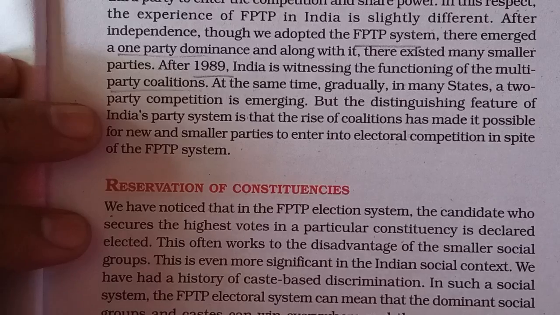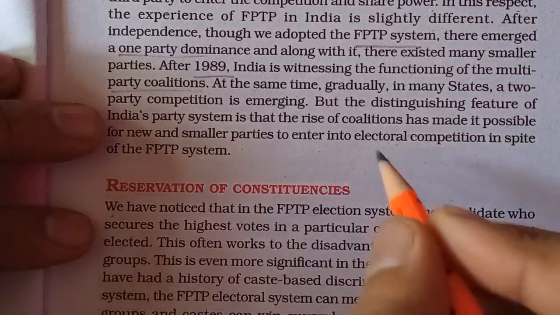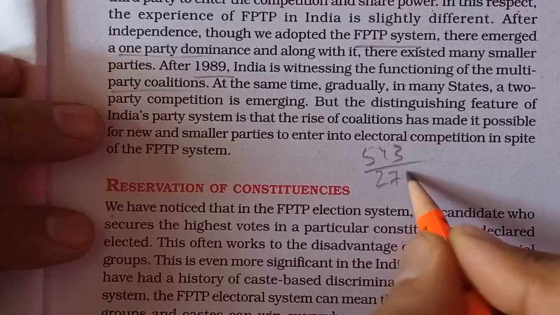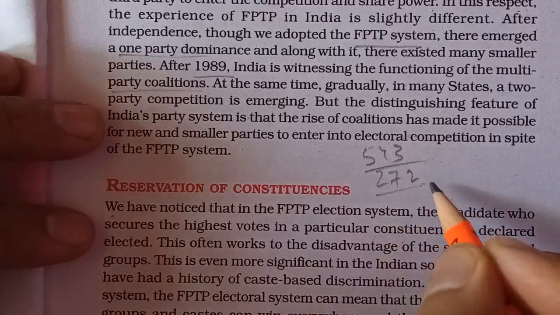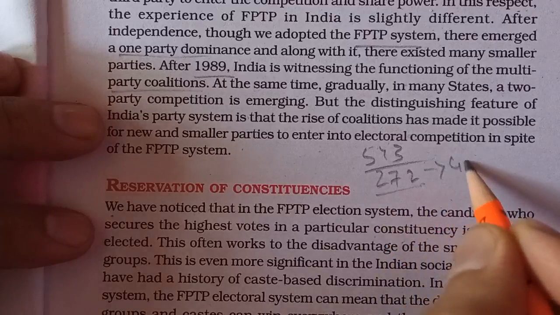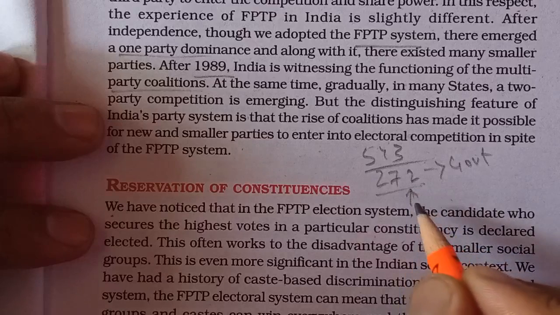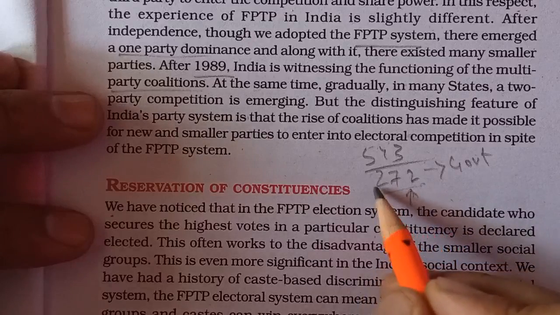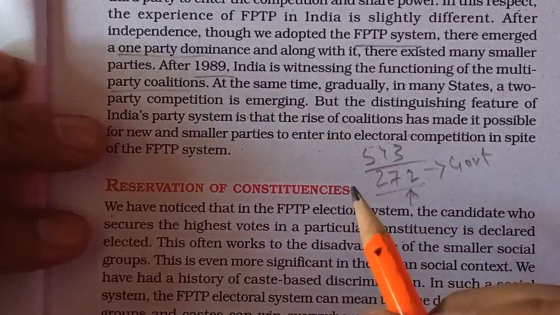It means a single party was not able to get the majority of the seats in the Lok Sabha, because we have 543 seats, and out of 543 we have to get 272. If a party gets 272 seats in the Lok Sabha election, it means they can form the government. But if you are not able to touch this quota of seats in the Lok Sabha, then we have to make a coalition with other political parties to reach this number to form a government. So we saw this phase after 1989.